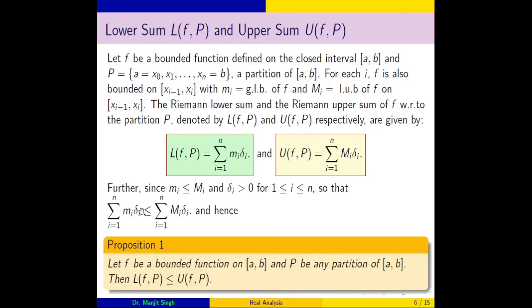There is a very simple consequence: the lower sum cannot exceed the upper sum. This can be seen from here. We know that m_i is always less than or equal to capital M_i, and Δ_i is greater than or equal to 0. So if you multiply by Δ_i on both sides and take the summation from i equals 1 to n, on the left side you get the lower sum, and on the right side of the inequality you get the upper sum. So for every bounded function defined on a closed interval, and P a partition of [a, b], the lower sum is always less than or equal to the upper sum for any partition P.